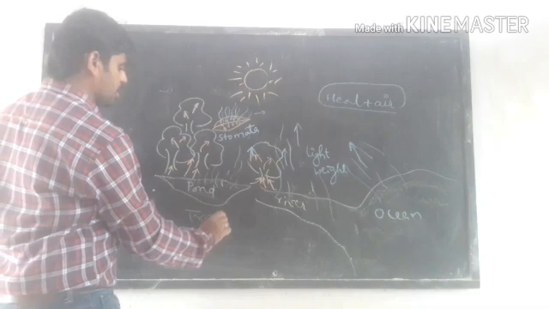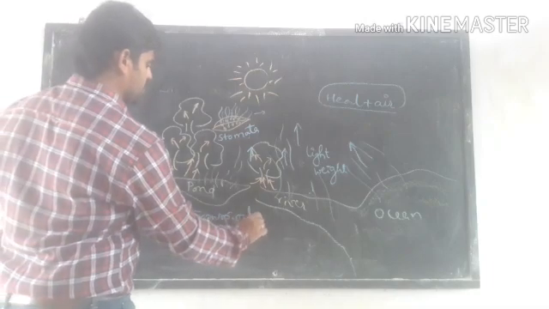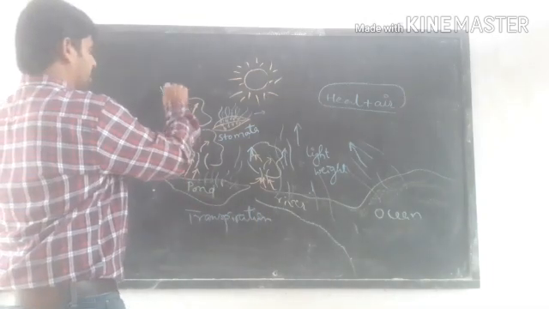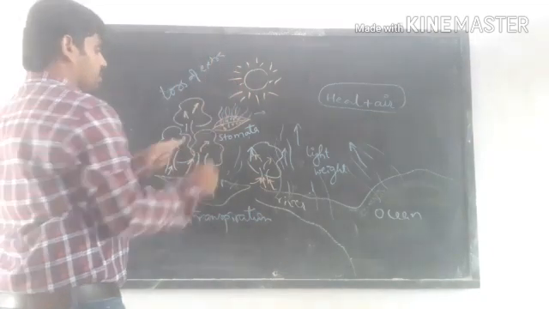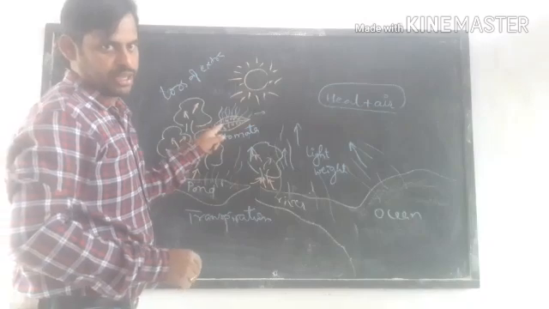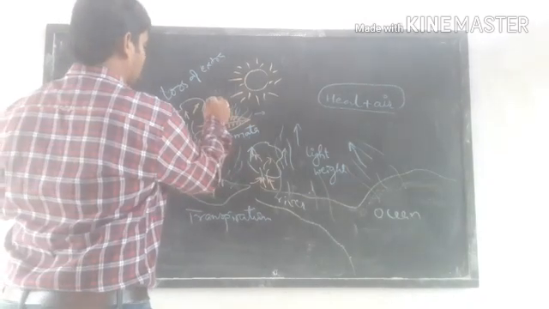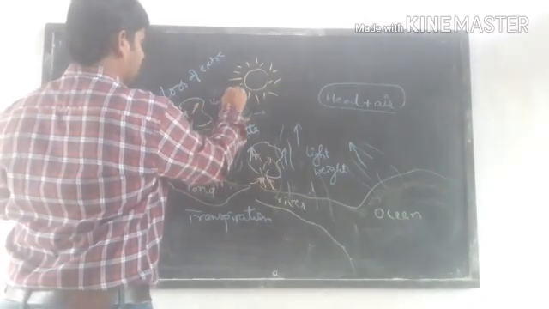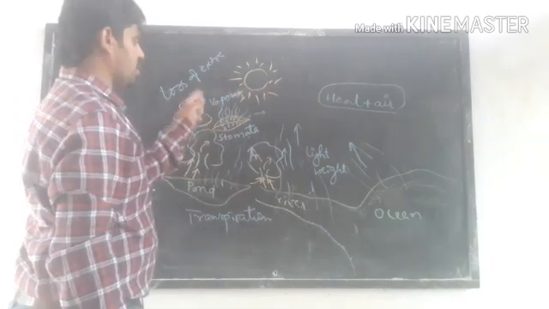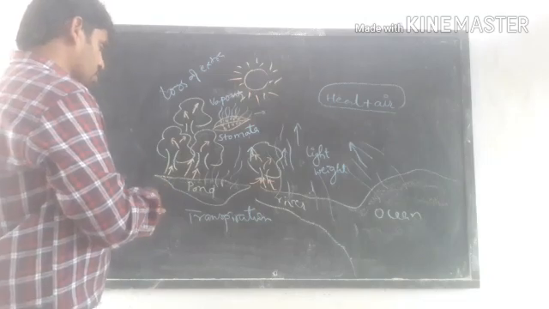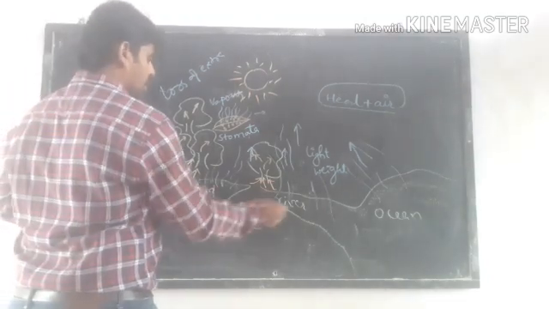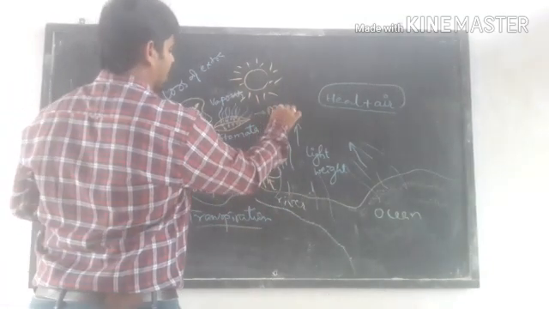This process is called transpiration. What is transpiration? Loss of extra water from the stomata in the form of vapor is called transpiration.